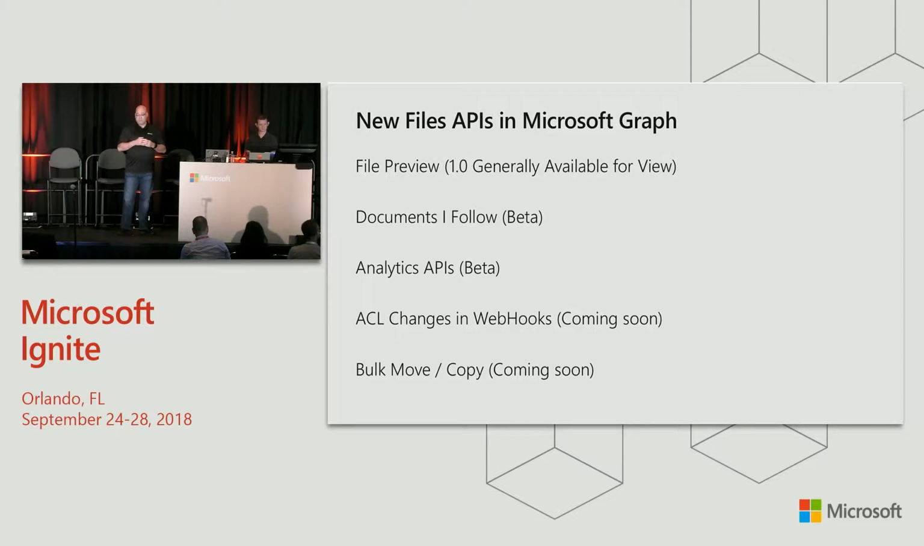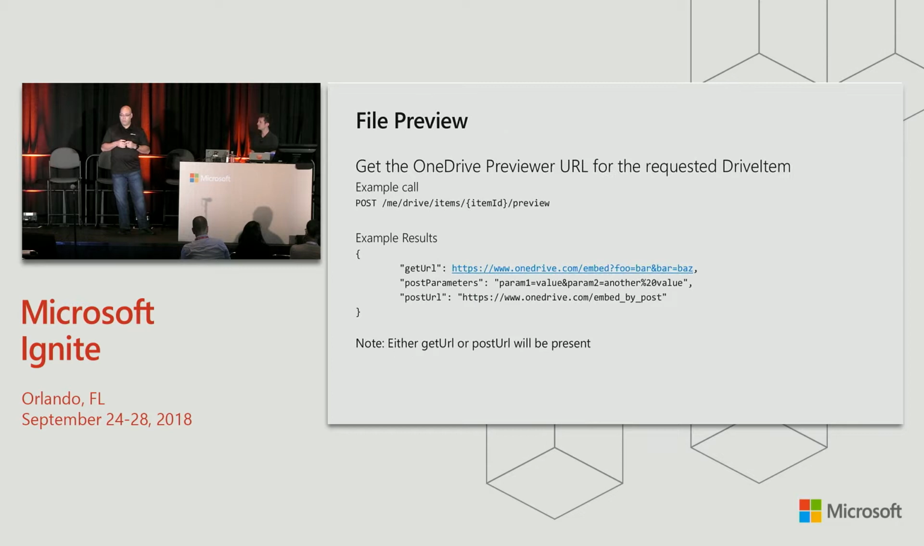Another new feature that's coming very, very soon, didn't quite make the conference, is bulk move and copy. So if you want to do more than one file at once to copy across site collections, you'll be able to do that, move across site collections as well. So those are all coming soon. So let's look at some of the details for these new APIs.